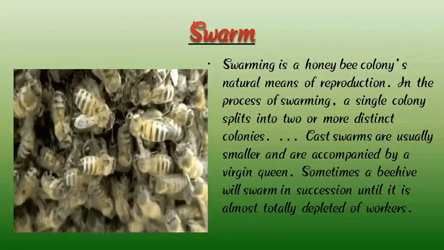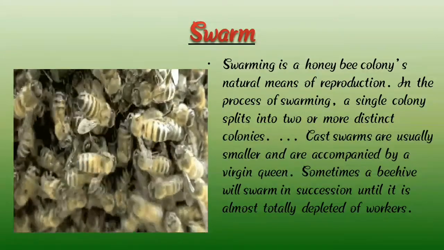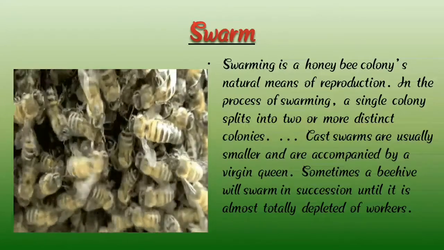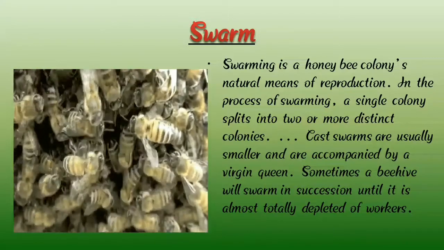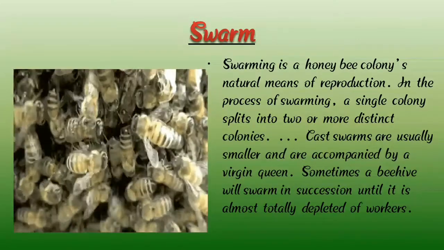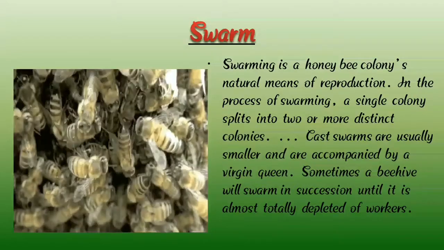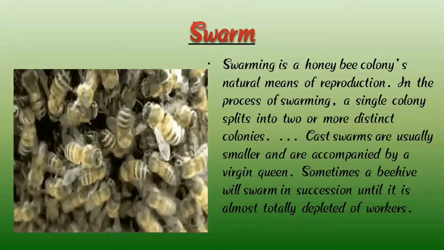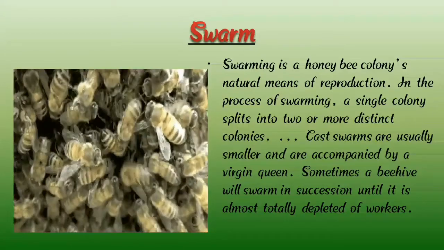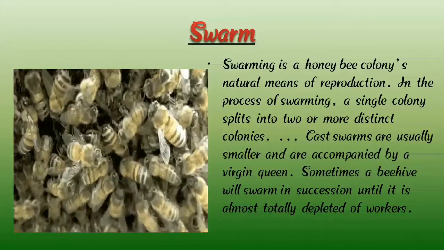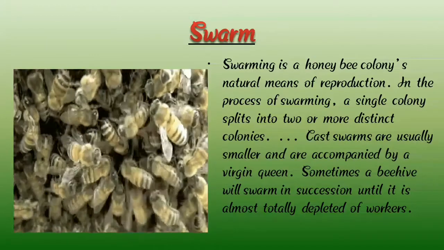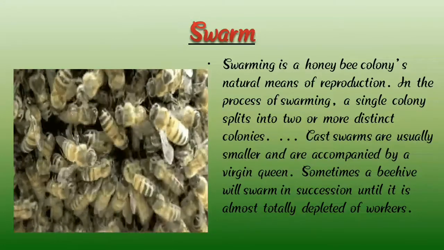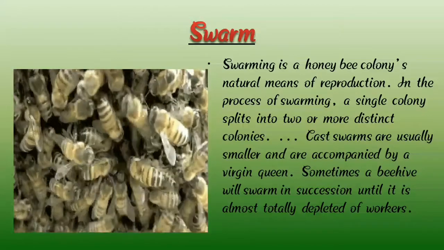In the process of swarming, a single colony is split into two or more distinct colonies, and the cast swarms are usually smaller and occupied by a virgin queen. Sometimes a beehive will swarm in succession until it is almost totally depleted of workers. So a group of bees is called a swarm.